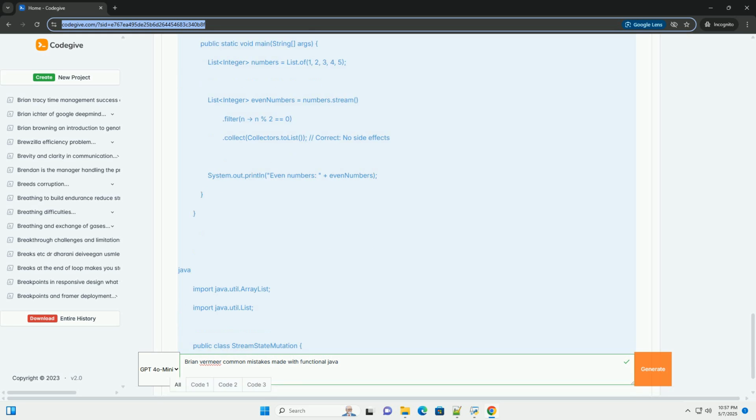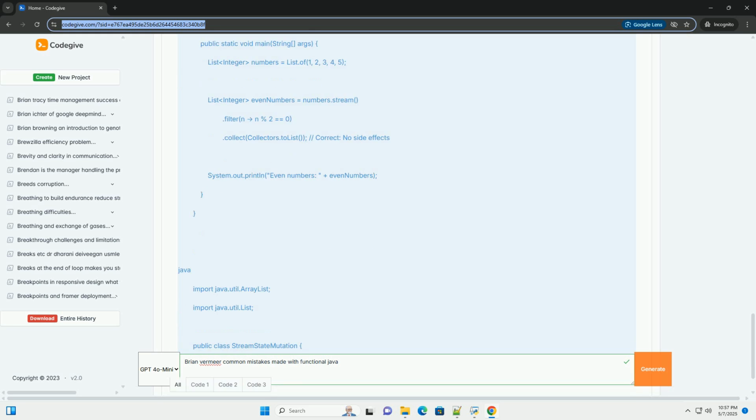Description. Just because you can use a stream doesn't mean you should. Sometimes, a simple loop is more readable and efficient. Overusing streams, especially for trivial tasks, can lead to unnecessary overhead and reduced clarity. This is especially true when your functional code becomes excessively complex and nested streams become unreadable.